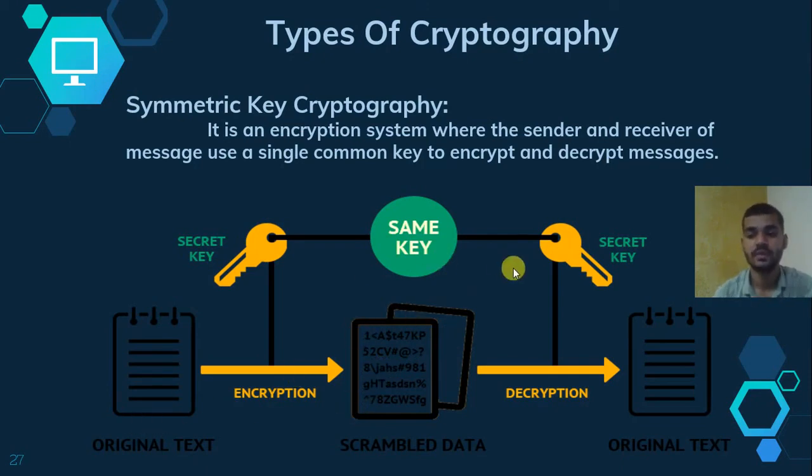But one disadvantage of this system is that they use the same key. If any middleware or attacker comes into this communication and knows that secret key, then he can decrypt the message, easily get it, and misuse it. So this is symmetric key cryptography. I explained how it works and its disadvantage. Next type is asymmetric key cryptography.